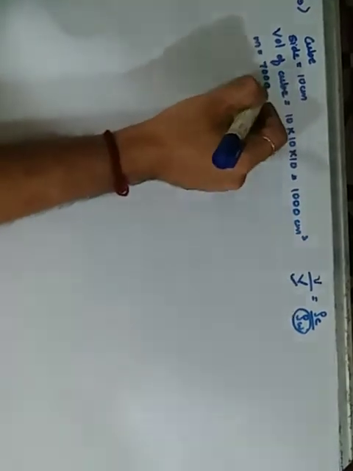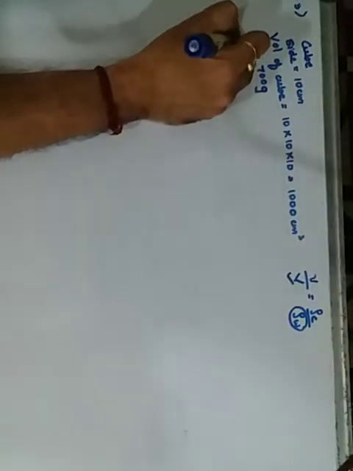So small v upon capital V is density of cube upon density of water. Capital V is with us, density of water is also with us, but do we have the density of the cube? Yes, we can get the density of the cube from this.